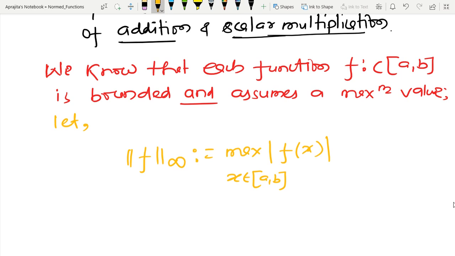So here you can see that again, in order to define the norm, I have taken help of the absolute value, because I have already told you that whenever we are defining any norm, either a norm for a matrix or a norm for the column space, the primitive element is always the absolute value.